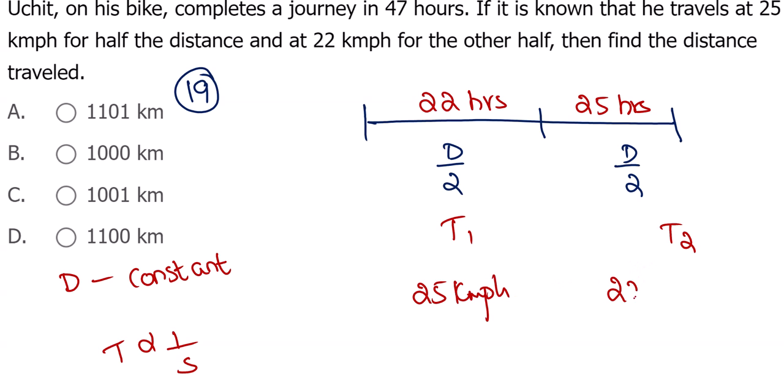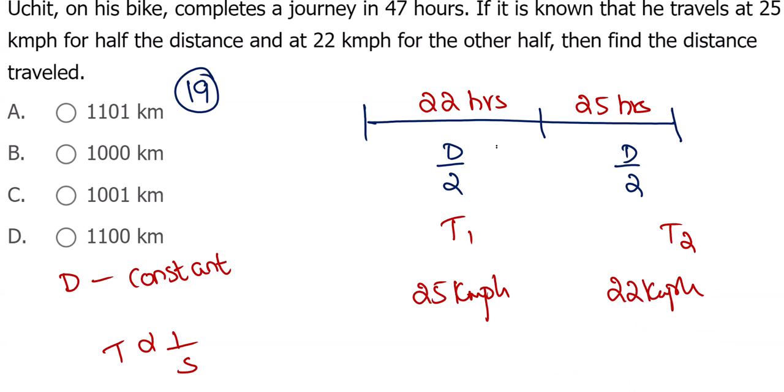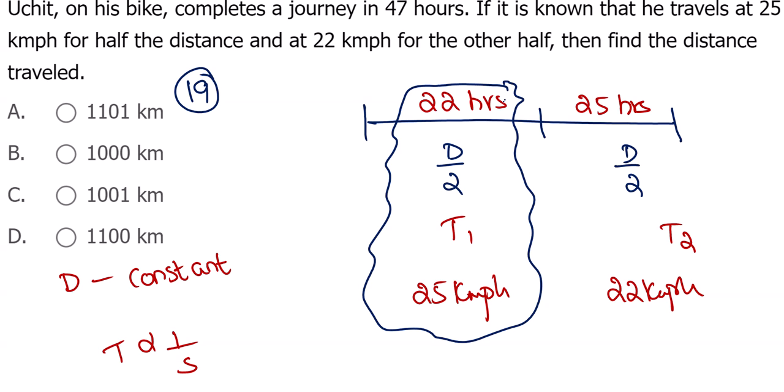Now it's simple, right? So I don't want to waste time. What do you want to calculate? Total distance. Distance is speed into time. I'll take only one part. Distance d by 2, speed 25, timing 22.